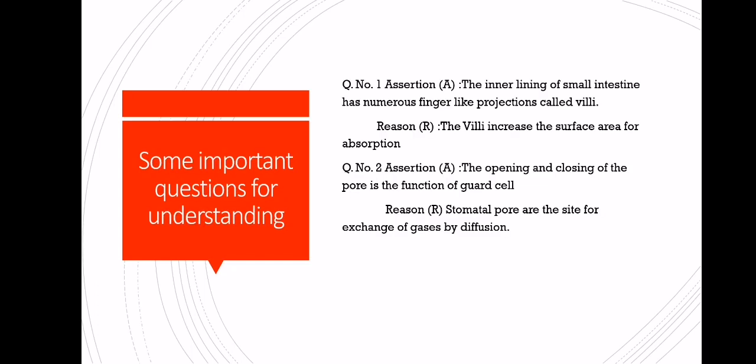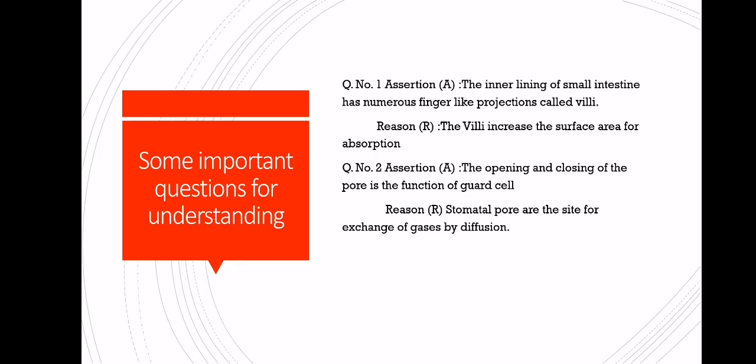Look at here, question number 1. Assertion, which is expressed with the help of the capital A. What is the assertion given here? The inner lining of small intestine has numerous finger like projections called villi. हमारे स्मॉल इंटेस्टाइन का जो इनर लाइनिंग होता है उसमें बहुत सारे फिंगर लाइक प्रोजेक्शन होते हैं, इसको हम बोलते हैं विली. Is it true? Yes, it is a correct statement. It is an assert statement and it is a forceful statement which is निश्चित और करेक्ट है, बिल्कुल दावा के साथ ये करेक्ट है. Now what is the reason given here?